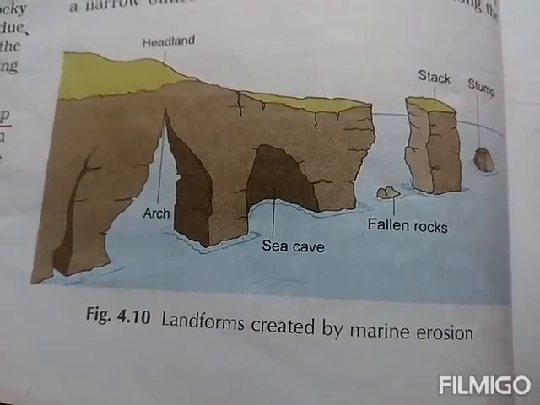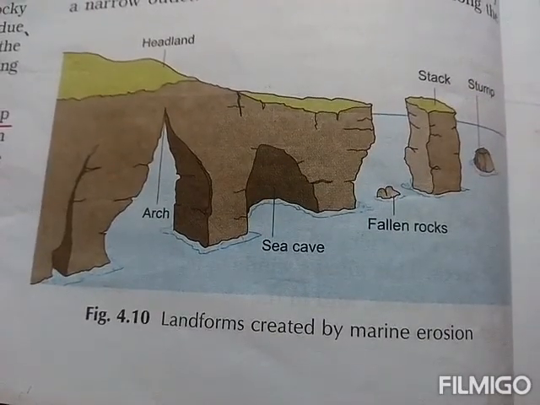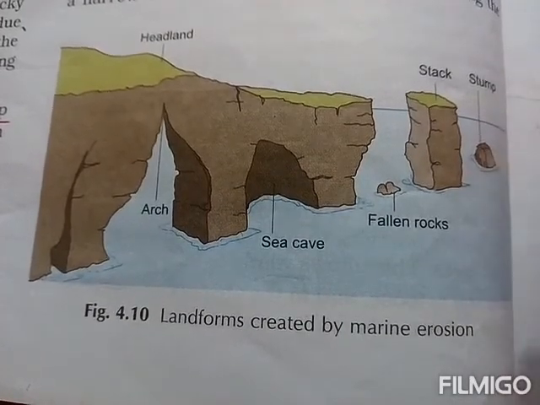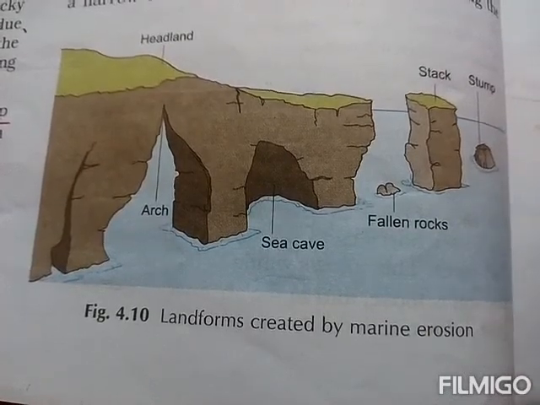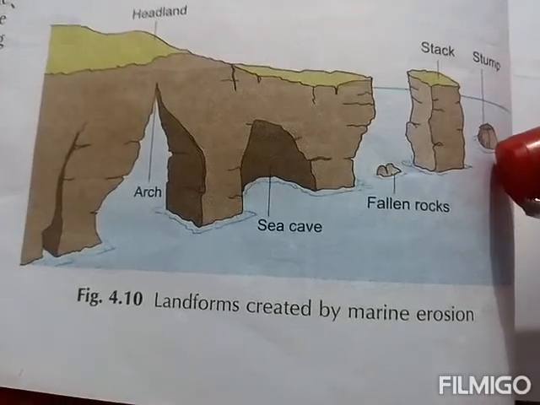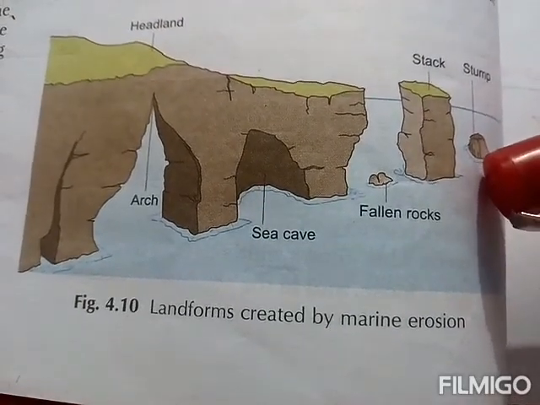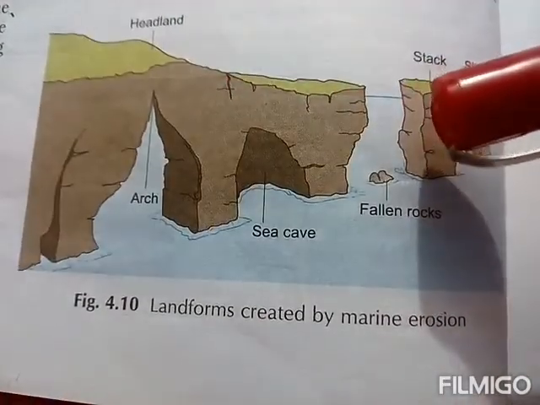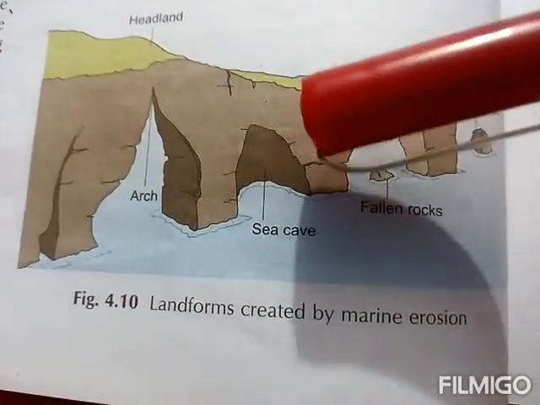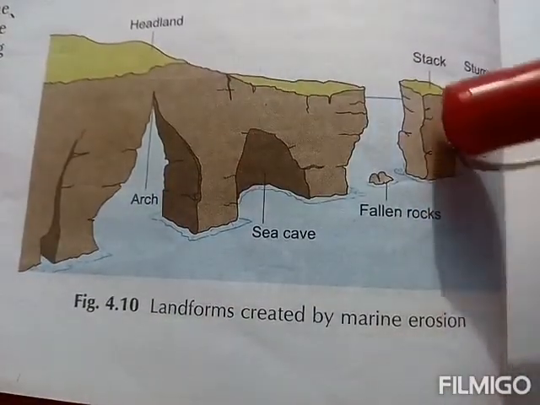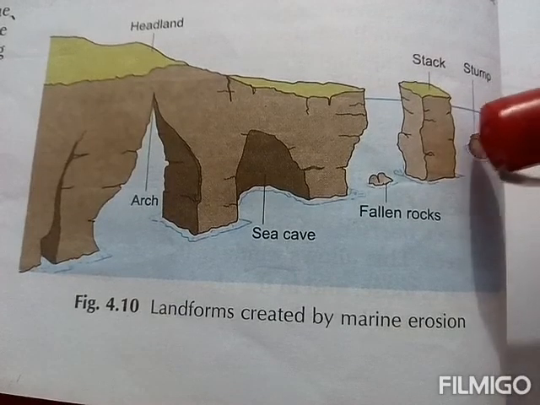And when the height of a stack is greatly reduced, gradually reduced, then it is called a stump. In the figure you can see these are the landforms created by marine erosion, by the action of waves: arch, sea cave, stack, stump.